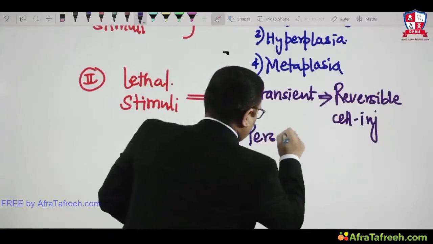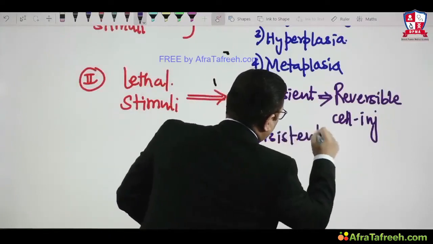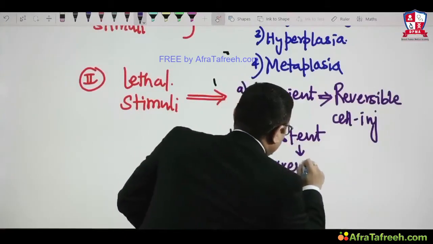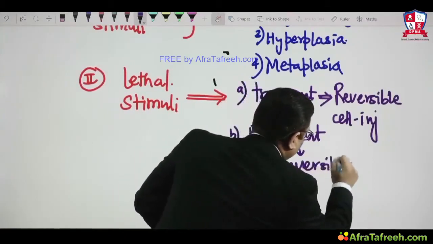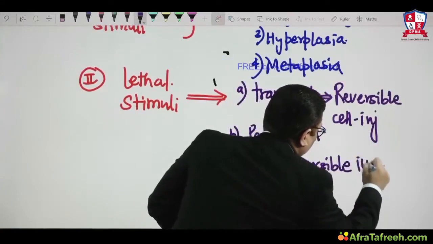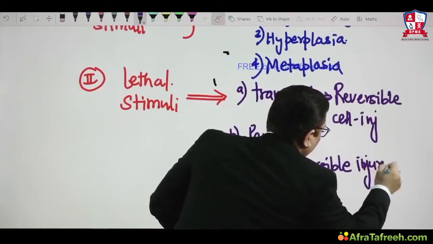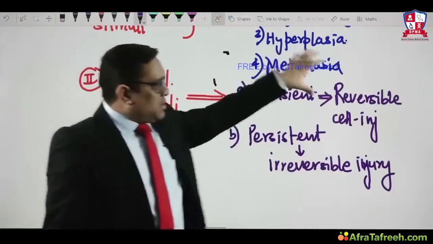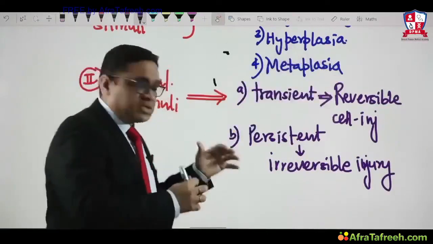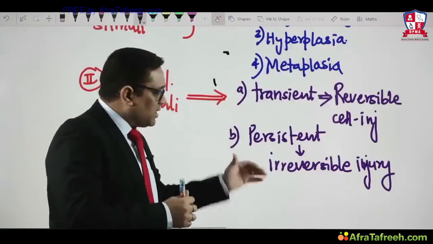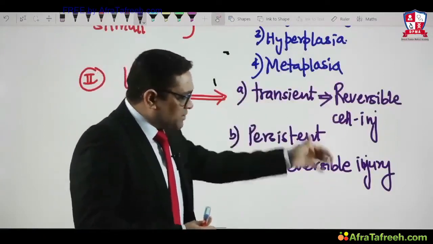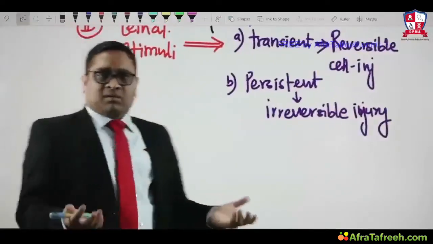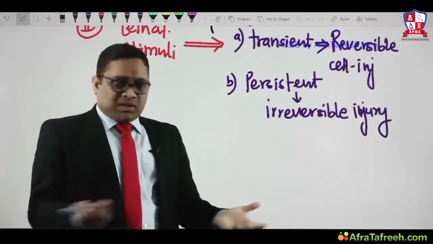Persistent stimulus will cause irreversible injury. So a transient stimulus gives reversible injury, and a persistent lethal stimulus gives irreversible injury. And we all know that after irreversible injury, the cell will be dead.